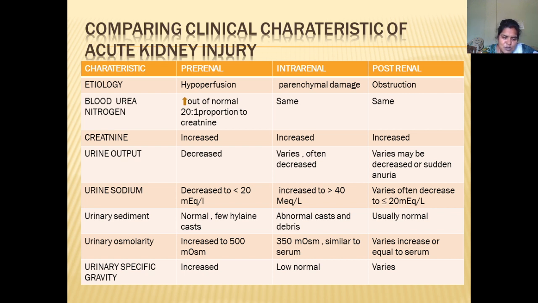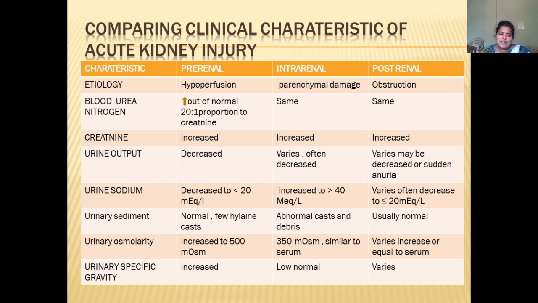In pre-renal, sediment is sometimes normal, and if not, some hyaline casts will appear. In intrarenal, abnormal casts and debris will appear. In post-renal, it is usually normal. One more thing, urinary osmolarity: in pre-renal it will be increased to 500 milliosmol per liter. In intrarenal, it will be 350 milliosmol, similar to the serum. In post-renal it may vary, increased or sometimes equal to the serum levels.